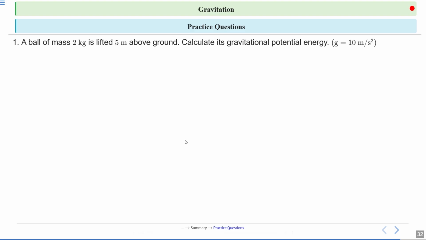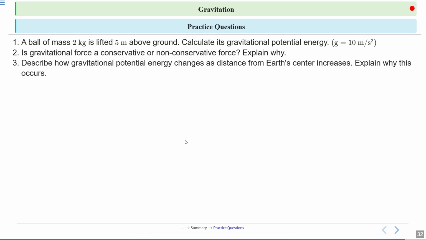All right. The first question: a ball of mass 2 kg is lifted 5 meters above ground. Calculate its gravitational potential energy. Is gravitational force a conservative or non-conservative force? Explain why. Describe how gravitational potential energy changes as the distance from Earth's center increases. Explain why this occurs.